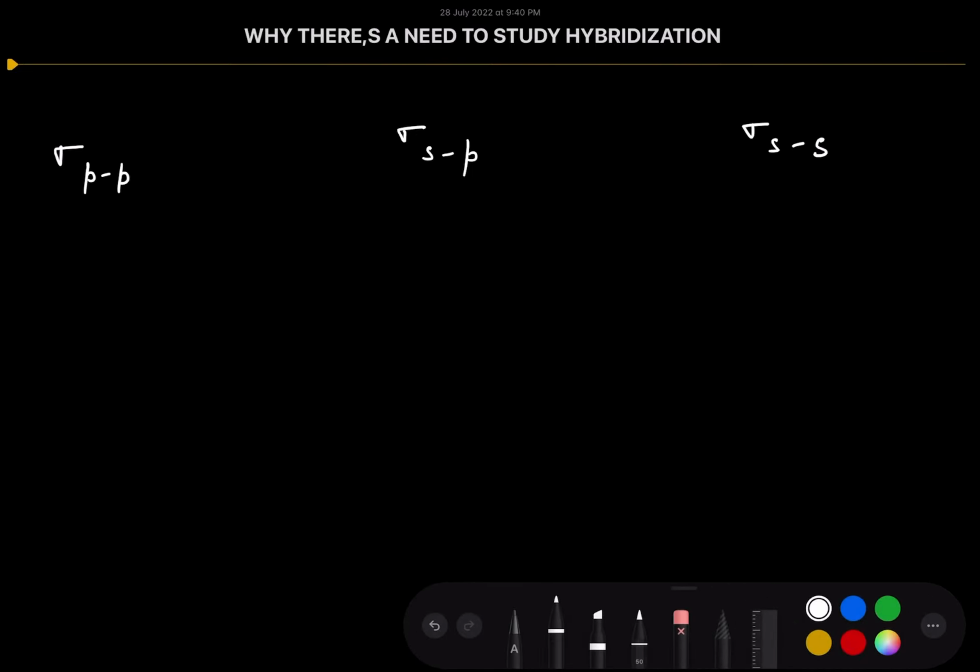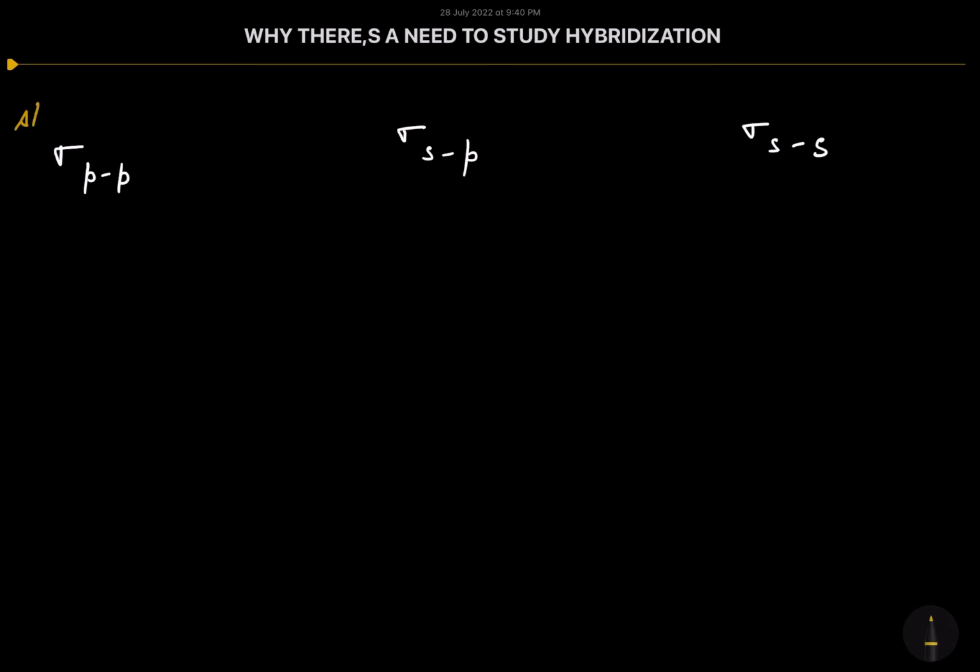Now, in case of overlapping between the p orbital and the p orbital, the extent of overlapping will be the maximum. So the strength of sigma pp will be the maximum. So I am writing, strength of sigma pp will be maximum.